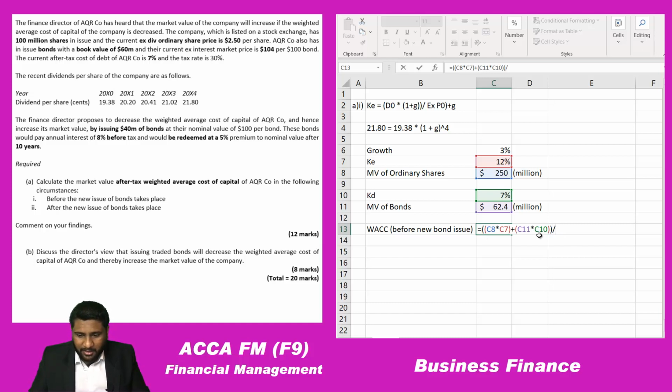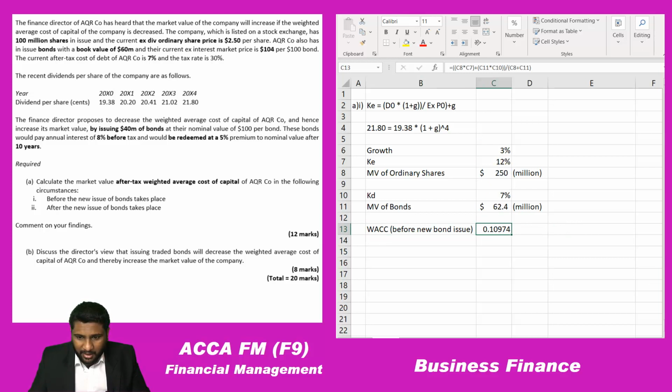Now let me enter the denominator values. For the denominator you have to take the total of the market value of ordinary shares and the bonds. Again I am not going to type anything, I am going to link it. Take the C8 cell plus your market value of the bond, C11. Close the brackets, make sure to use the brackets properly. When you open a bracket, make sure to close it.